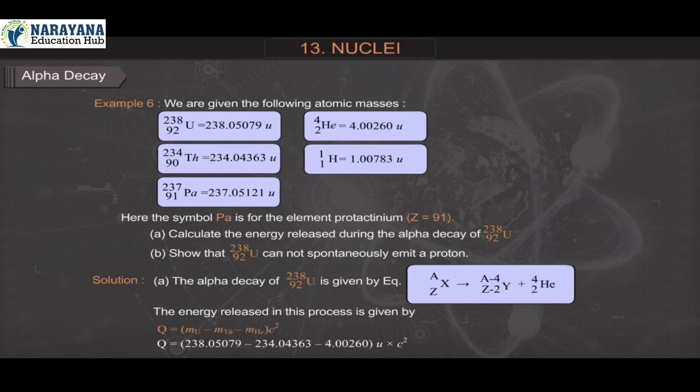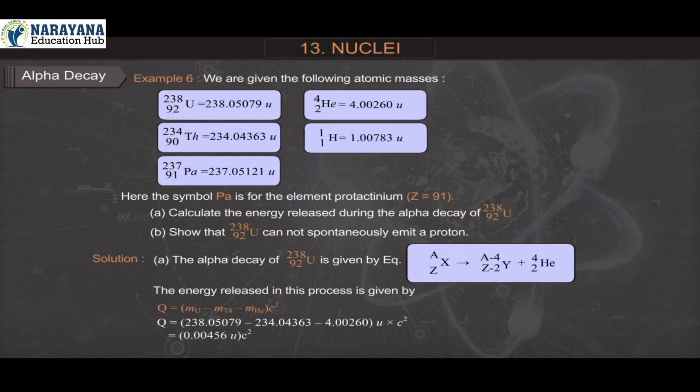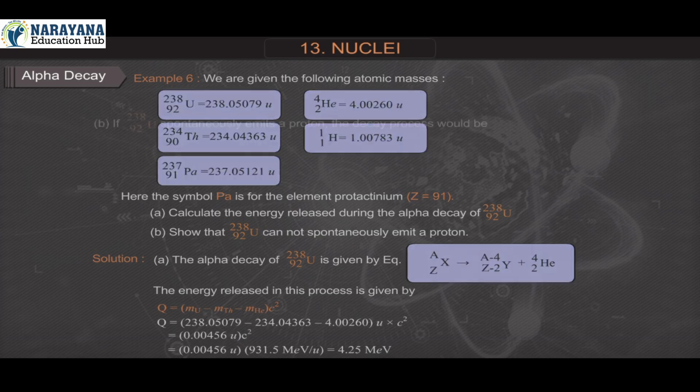Q is equal to 238.05079 minus 234.04363 minus 4.00260 atomic mass unit into c square, which is equal to 0.00456 atomic mass unit into c square, which is 0.00456 atomic mass unit into 931.5 mega electron volt per atomic mass unit, which is equal to 4.25 mega electron volt.